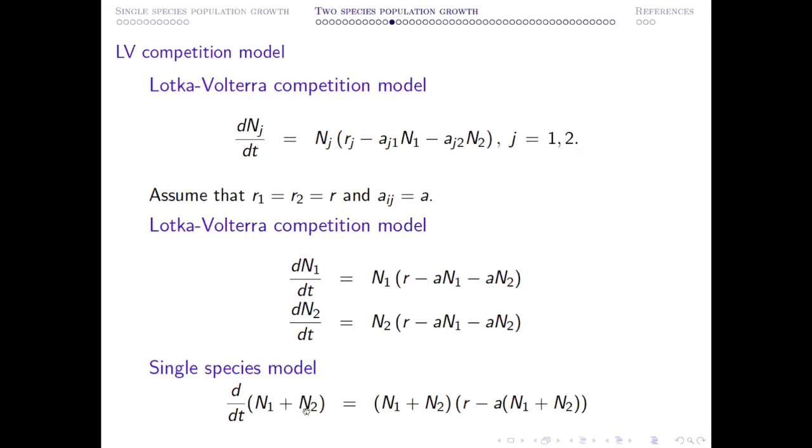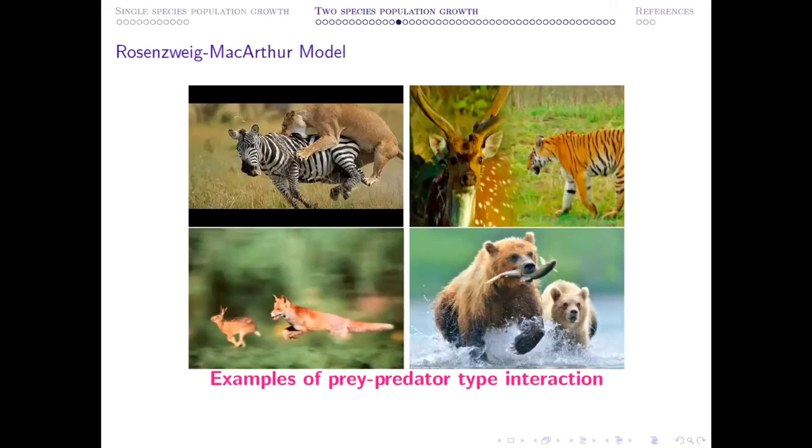So now if you replace this n1 plus n2 by n, then you can see this is nothing but your single species logistic growth model. Now the point is that once we are talking about prey predator model, here you can see all the pictures in the 4 different panels explain some species which are showing some sort of prey predator type